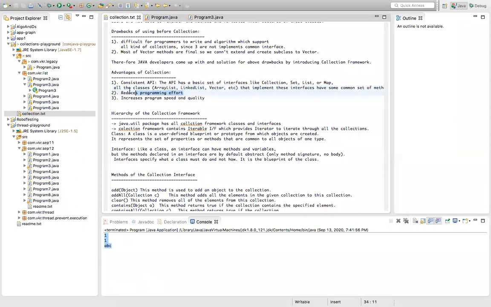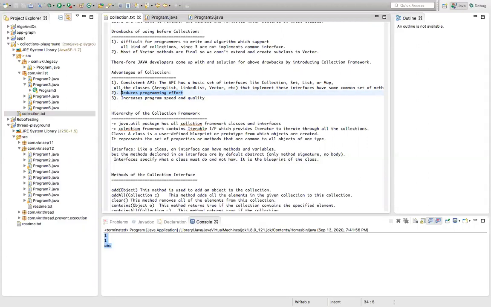And the collection framework reduces programming effort. See, by using arrays, if you want to add elements, if you want to increase the size of the array, we have to write some algorithm or code to increase the size of the array. Or if you want to remove an element in the array, it is difficult. We have to go to where the element is, then we have to remove it.